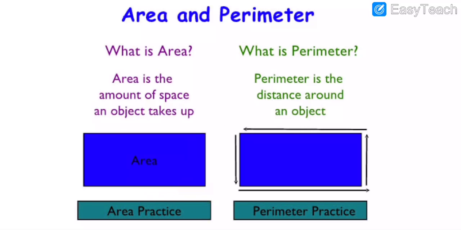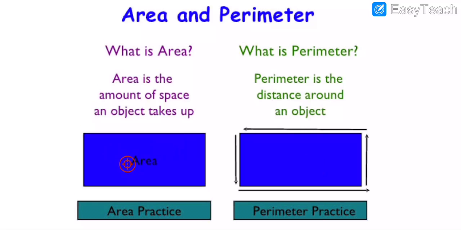What is the perimeter? Perimeter is the distance around an object, the outside line. See, these black lines all show the perimeter of this figure.